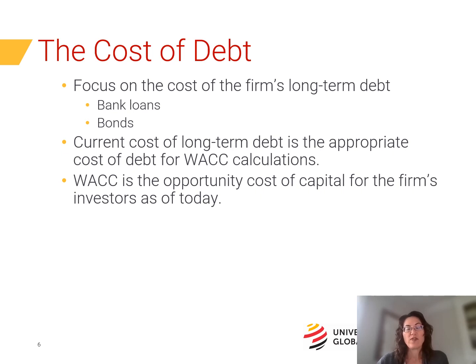Now that we know how to find the weighted average cost of capital, let's take a look at the debt component. We have no way of knowing the rate of return that investors require for a particular type of financing. The best we can do is estimate. There is a cost associated with each type of debt that a firm uses, but when we estimate the cost of debt, we focus on long-term debt. Remember, long-term debt is debt that matures in more than 1 year. Debt with maturity of more than 1 year can typically be viewed as permanent debt because firms often borrow the money to pay off this debt when it matures.